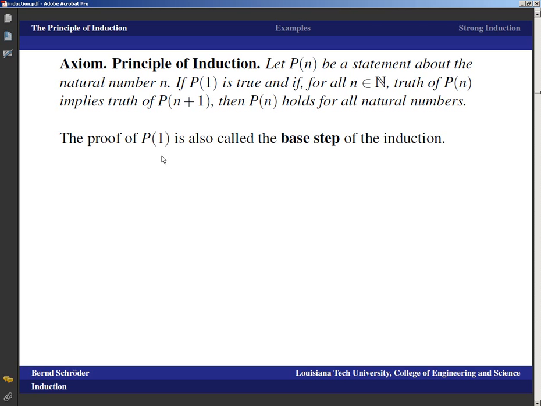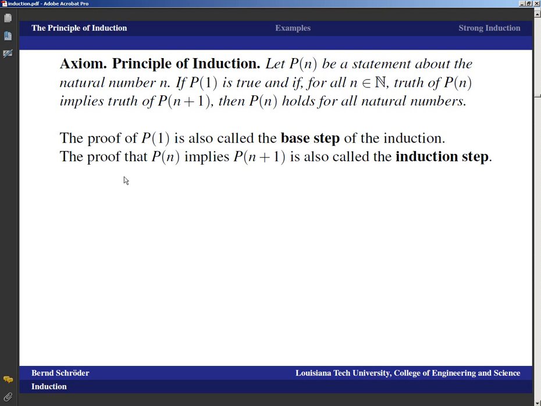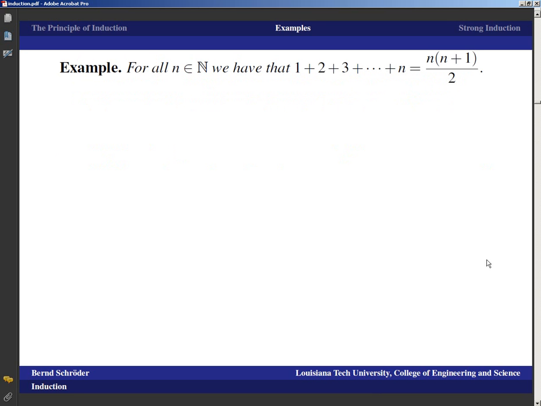Proving that the statement is true for 1 or for a starting number, that's also called the base step of the induction. And the proof that the truth for n implies the truth for n plus 1, that is also called the induction step. And so proofs by induction have a very schematic form. You always have a base step, you always have an induction step, and they're always quite similar. That doesn't mean proofs by induction are trivial, but there is something to start with at least. It's not like you have something and it says, well, go ahead and prove it, use anything you want. So let's take a look at some examples.